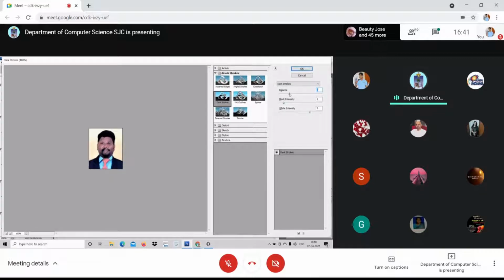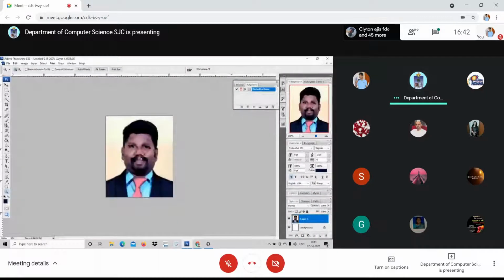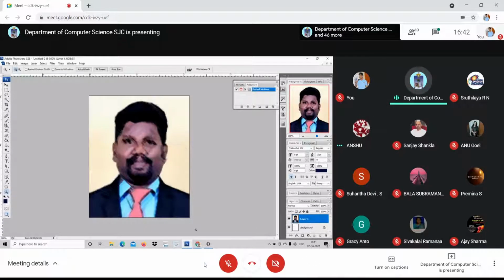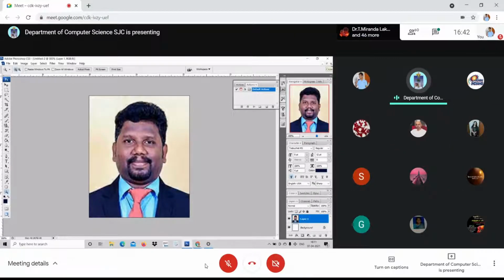As if we are painted. We'll get the image as if we are painted. Am I clear to you? This is with regard to, see here. See, the picture looks like a painted image. Earlier it was like this, and now it has become like this. Am I clear? Are you able to see the difference? Am I audible to you? Yes, sir. Now the picture itself is not that great, so that's why you are not able to get it properly.